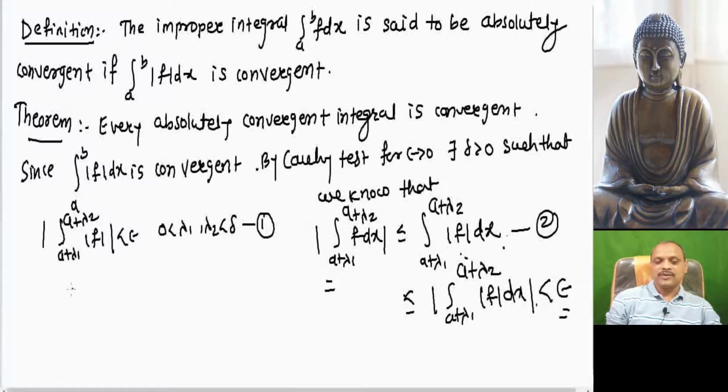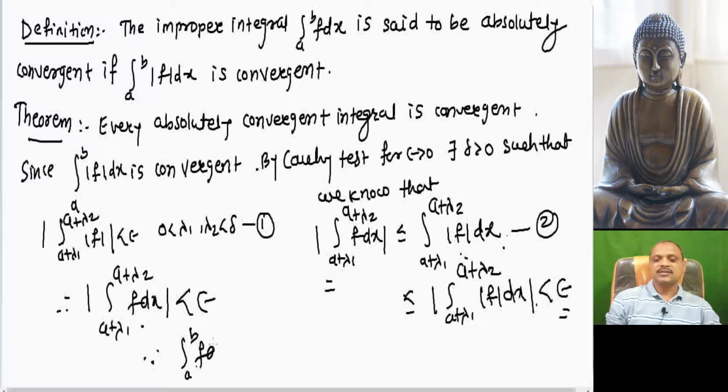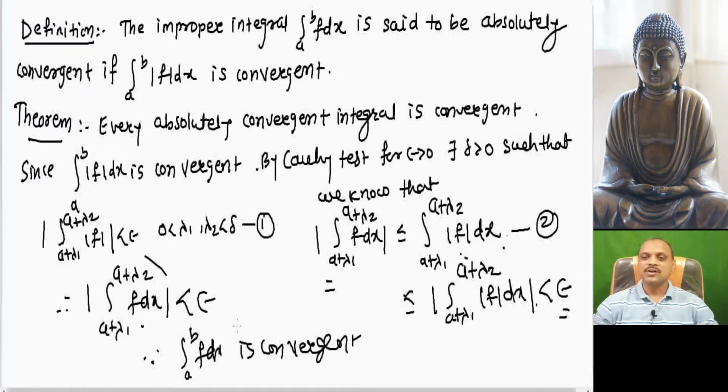Therefore, mod of the integration a plus lambda 1 to a plus lambda 2 of f dx is less than epsilon, and whenever this condition is satisfied, we say that by Cauchy's criteria the integration a to b f dx is convergent. So this is about how every absolutely convergent integral is convergent. If integration of mod f exists, integration of f also exists. So this is about absolute convergence.